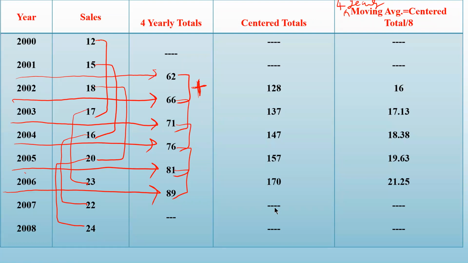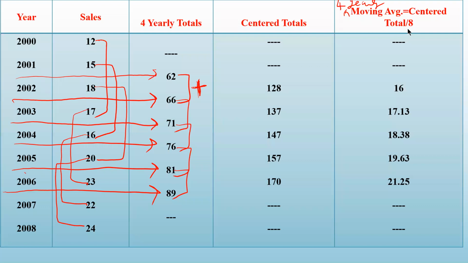So here also for the first two and last two, you cannot find. Now see, for 4 yearly moving averages, you will not divide by 4. You will divide the center total by 8. Why 8? Because this center total is the sum of these two, and this is the sum of 4 numbers, and this is also the sum of 4 numbers. So 128, which is the sum of 62 and 66, where 62 is the sum of 4 numbers and 66 is also the sum of 4 numbers. So 128 is the sum of 8 numbers. That is the reason we have to divide by 8.